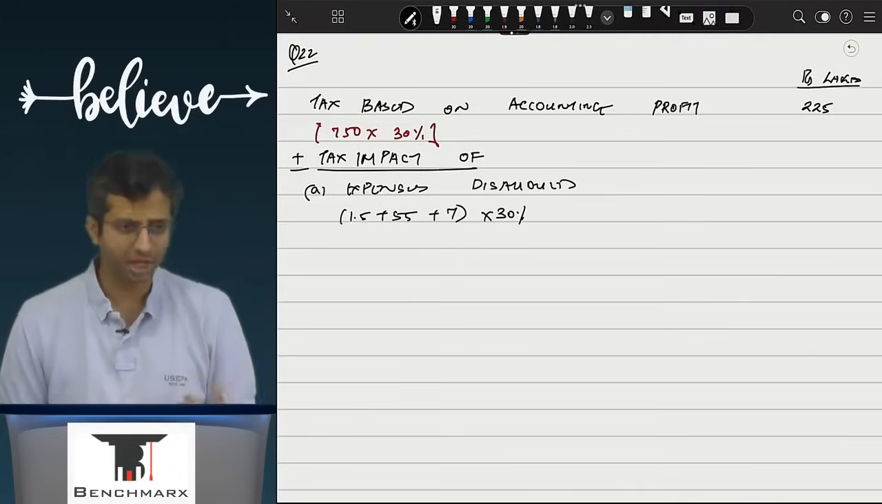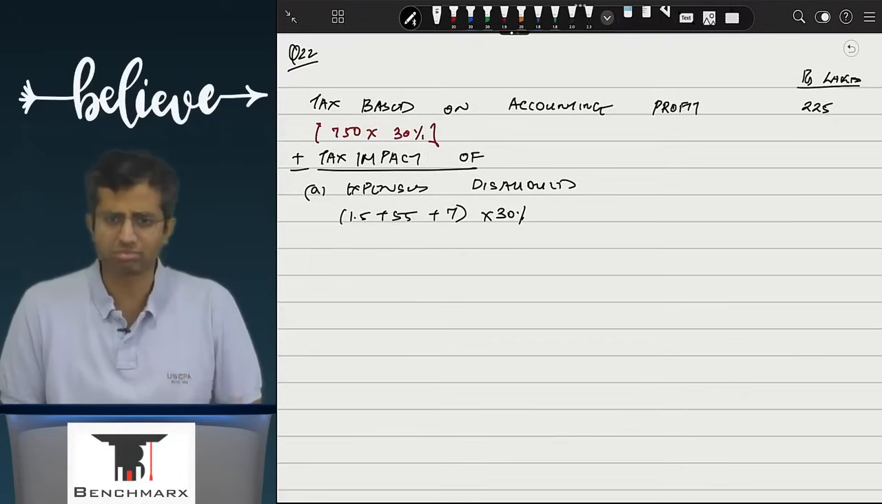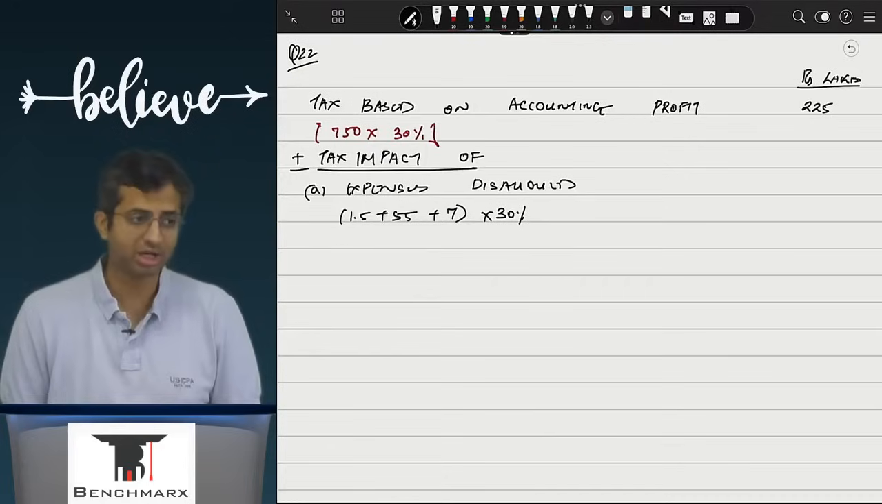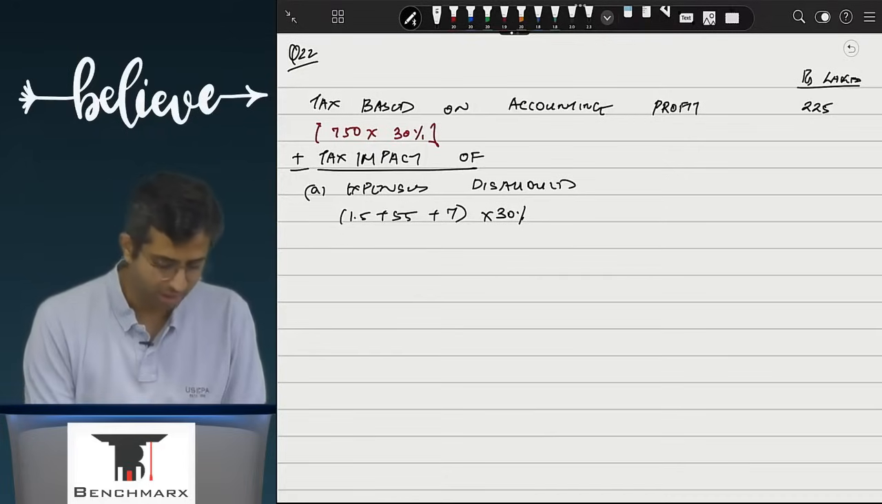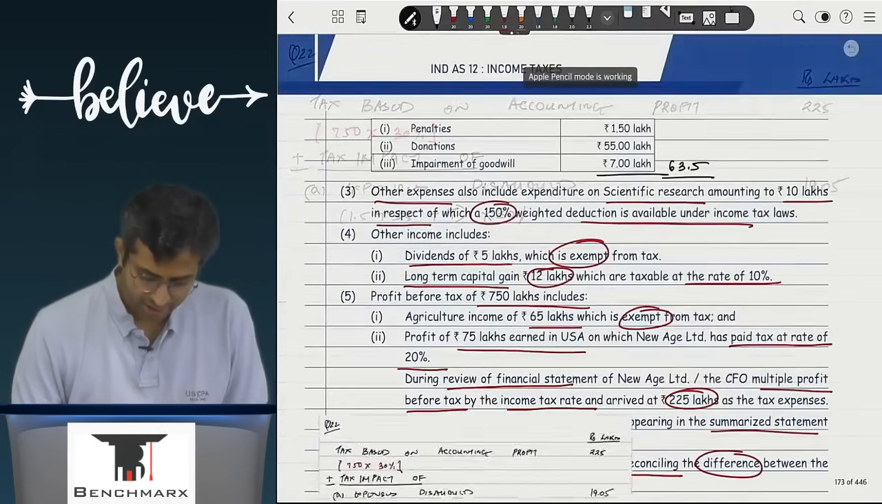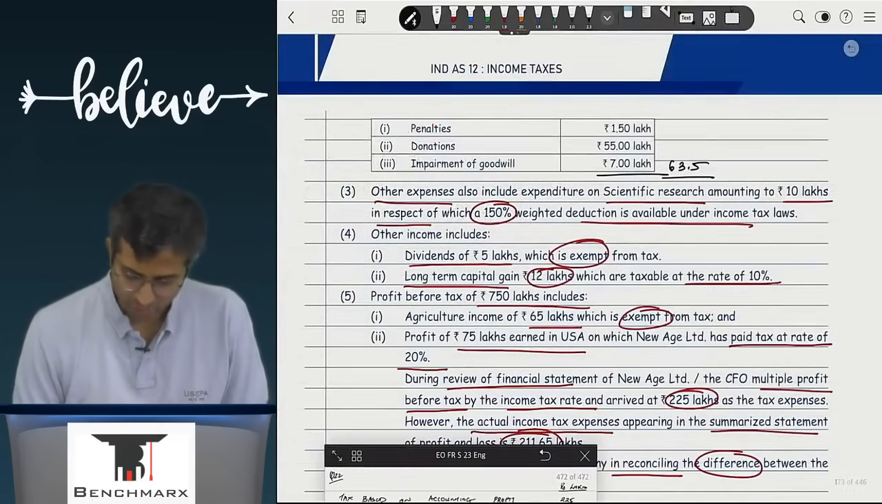Because of this disallowance, I will have to pay more tax. Ideally, if they were allowed, I would have had to pay relatively lesser tax. They were deducted in 750, but ideally you don't get that deduction under income tax. So this is 63.5 into 30%, which comes to 19.05.